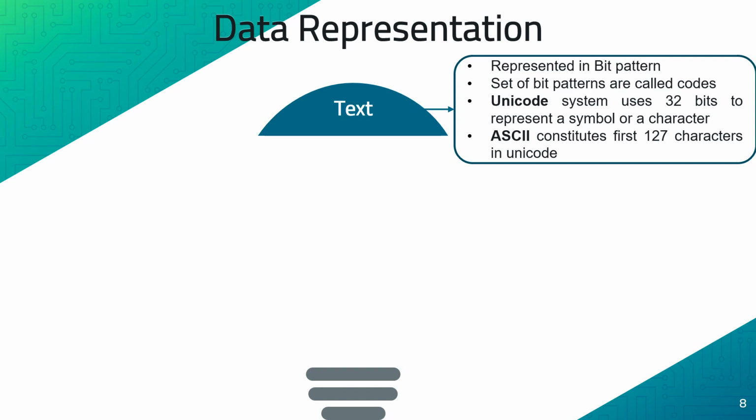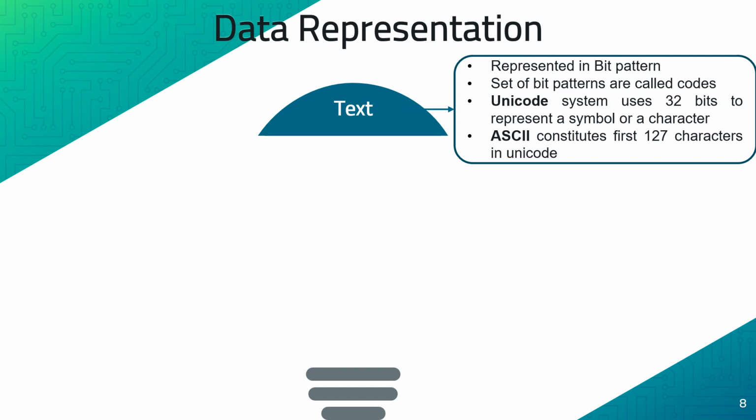For any language in the world that is used for information exchange, the information, when represented in textual format, is represented using the Unicode system, wherein each language symbol or character is represented using 32 bits.